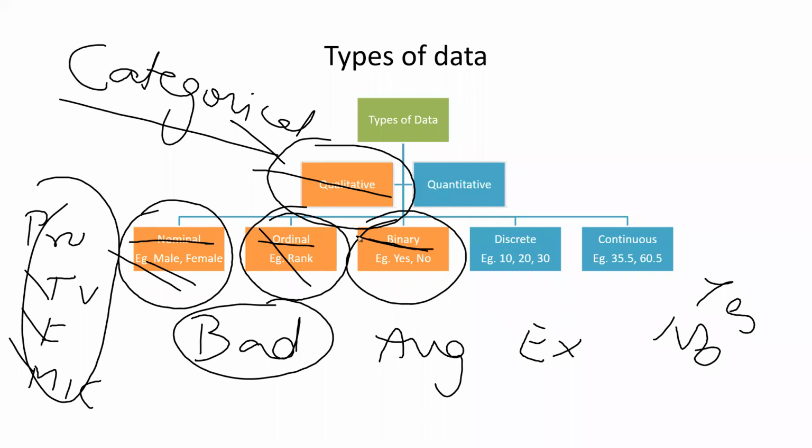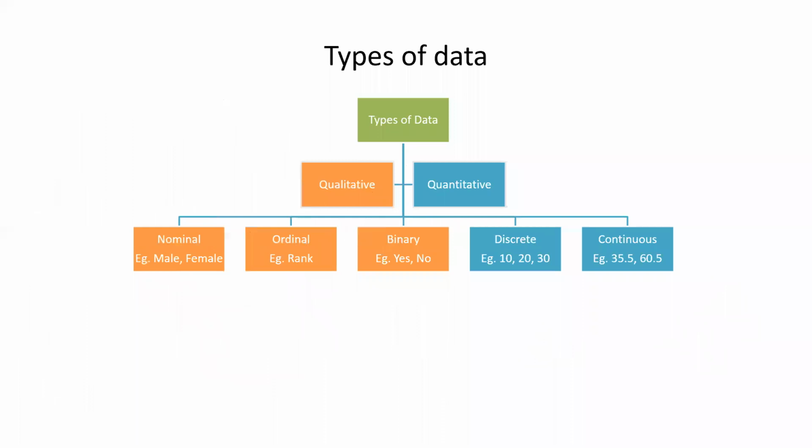Now, if I talk about the second type of data, which I can have, it is quantitative data. It's where I am able to quantify something. What is the salary of this group? What is the total sales that happened in Nagpur? What is the total sales that happened in Gurgaon, and so on. So when I am having some quantity, right, then it is known as quantitative data, also known as measures, right?